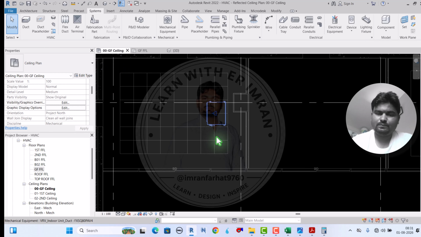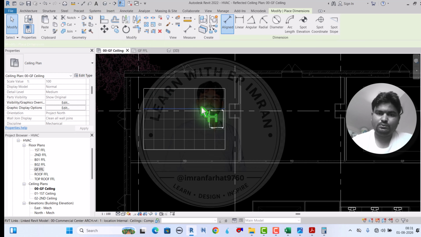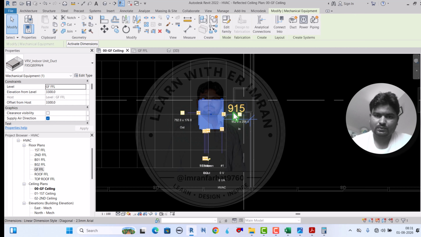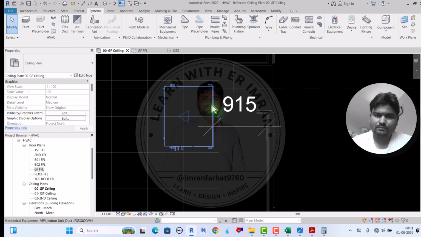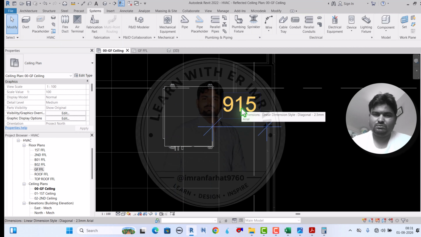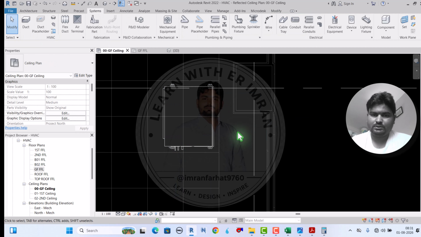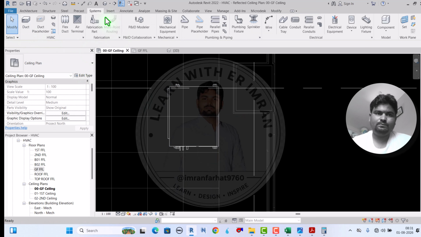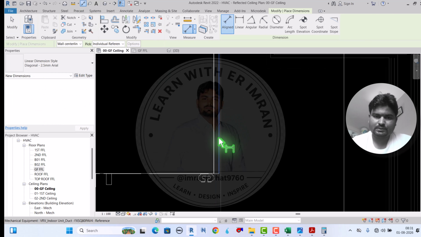Here also I have to provide 450 as per the installation guideline. 950 is enough. So what I will do here, I will give this one 450. The distance is 450, not 1 meter. 1 meter is enough. This is enough. Let's check again.